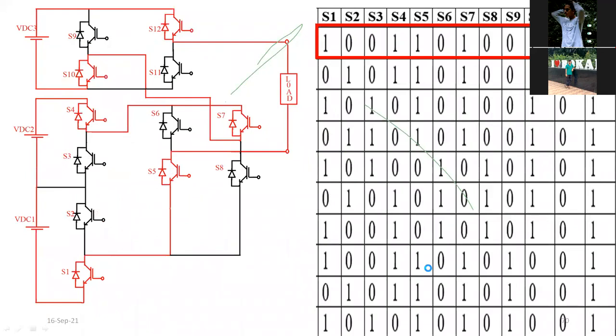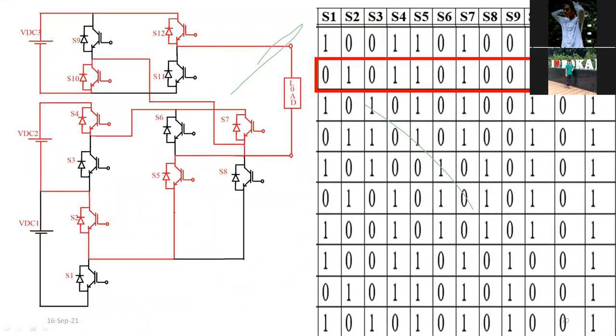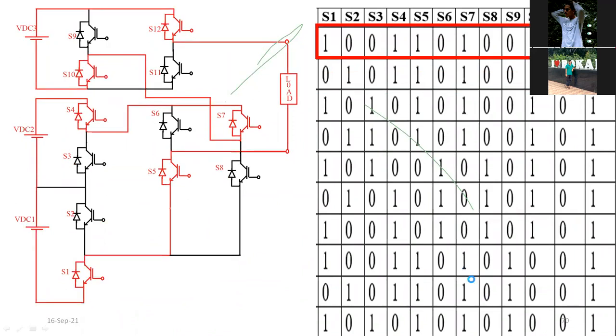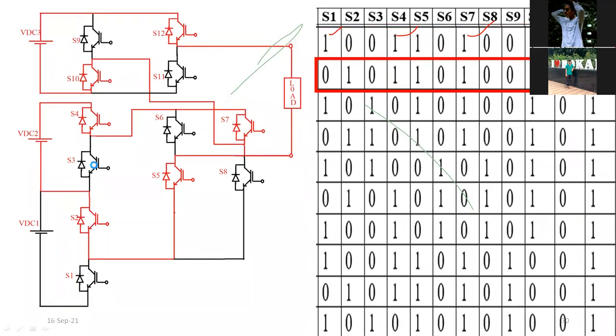So this is the switching table as well as the modes of operation. So if we switch on S1, S4, S7, S10, S12, look at this configuration. Okay. Now look at this.